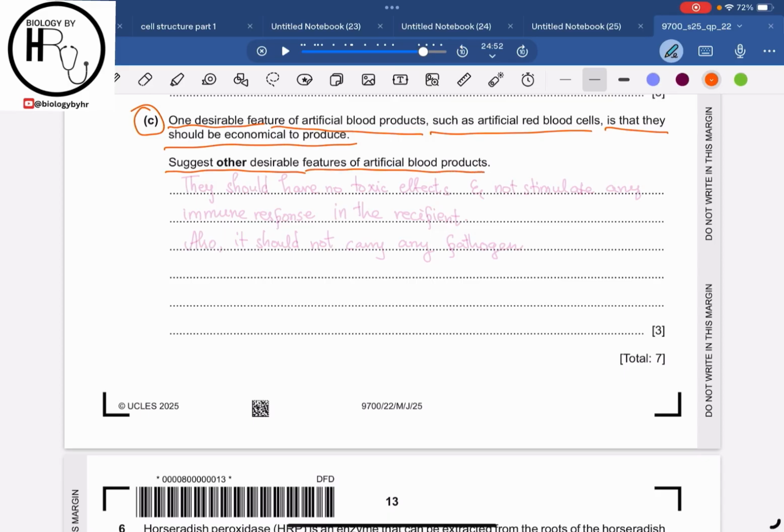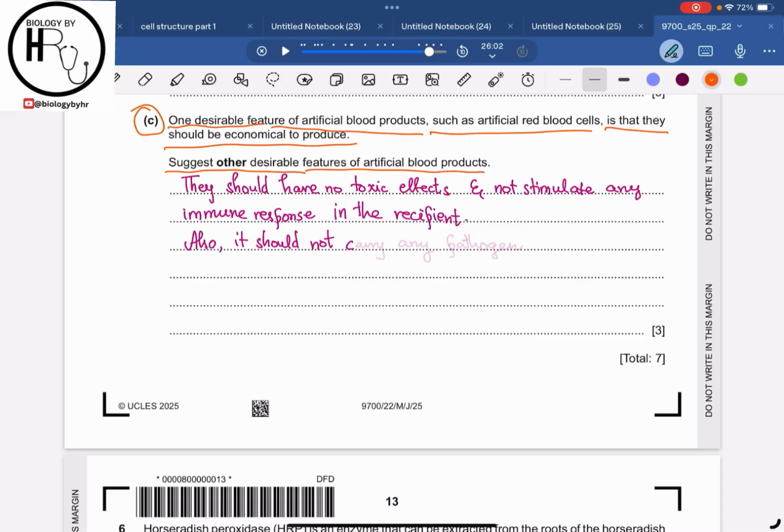The other desirable features of the artificial blood products which are made in the laboratory should be that they should not have any toxic effects on the body. For example, if we are producing the white blood cells artificially in the lab, then when we are inserting those white blood cells into the human body, there should not be any toxic effects, and they should not stimulate any immune response in the recipient.